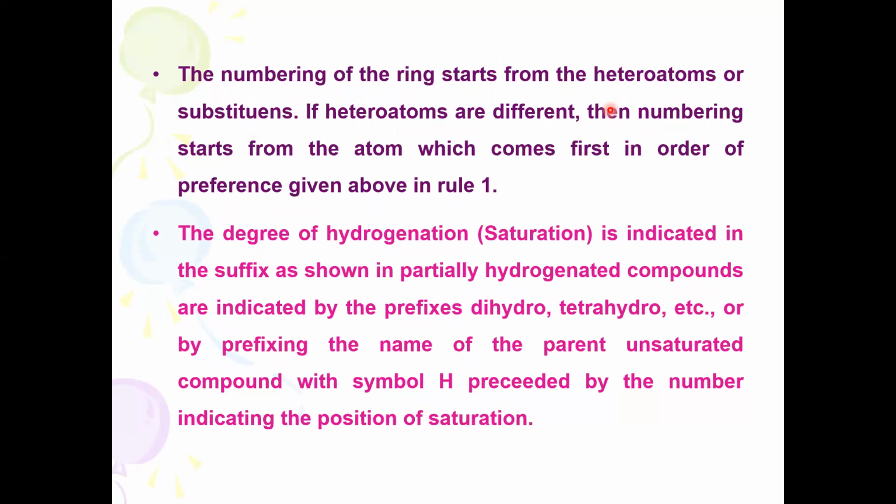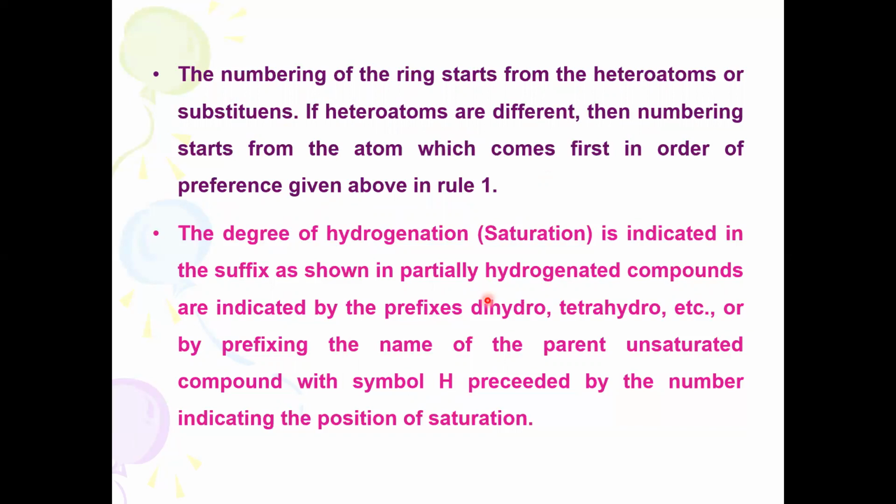The carbon attached to the OH group is the first carbon, then we give the numbering 1, 2, 3. Then it is called 1-propanol. Similarly, in heterocyclic rings, the numbering always starts from the heteroatom, just as in the functional compounds.